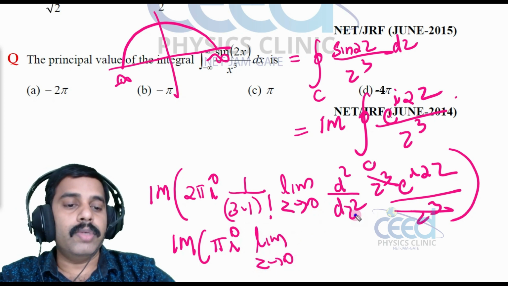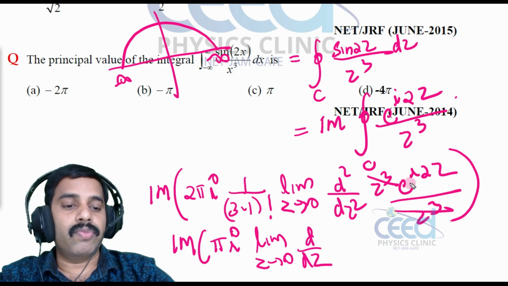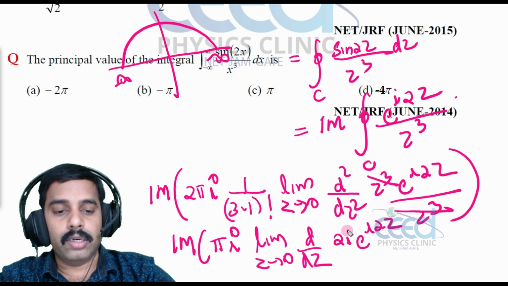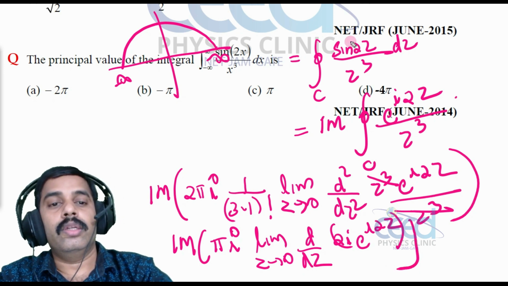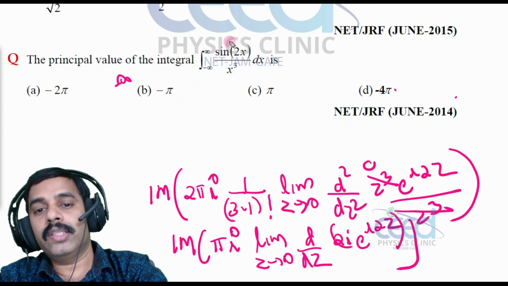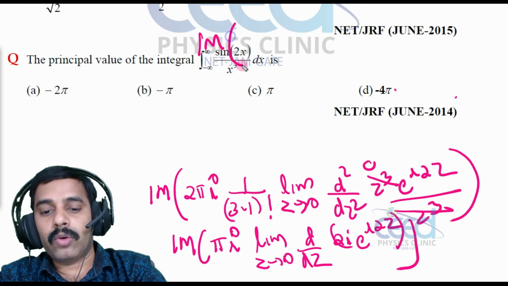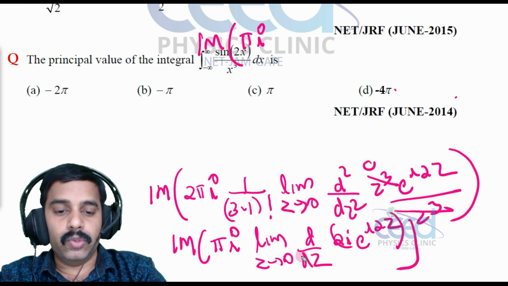Now d by dz of e raised to i 2z, the first differential, is 2i into e raised to i 2z, right? Now we have to differentiate again, then substitute z equal to 0, then we have the final result. We have to take the imaginary part of this, that is the imaginary part of πi into the limit as z tends to 0 of d by dz of this again.